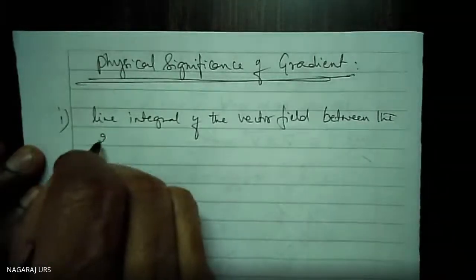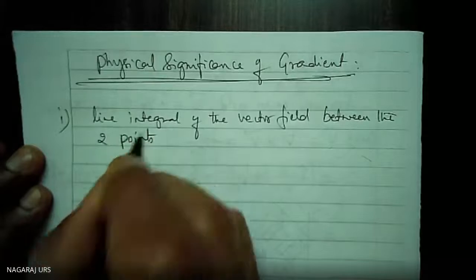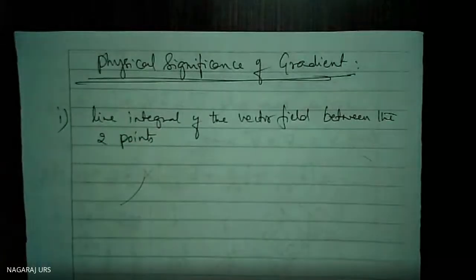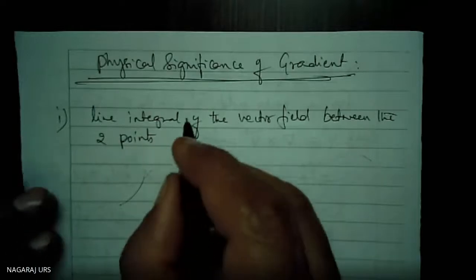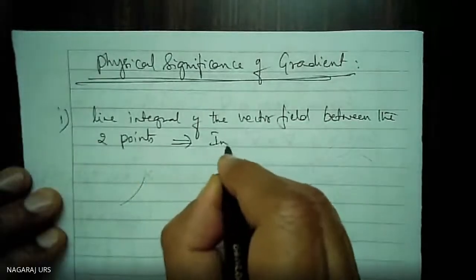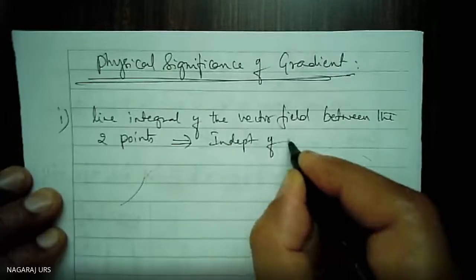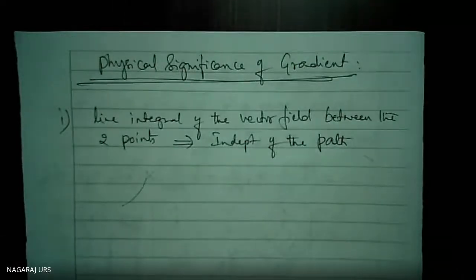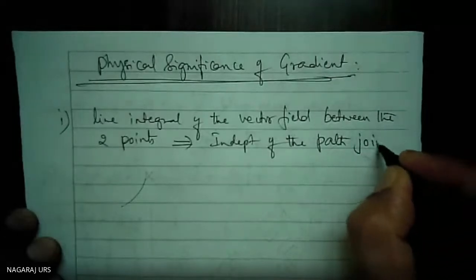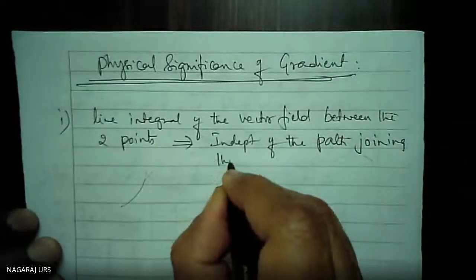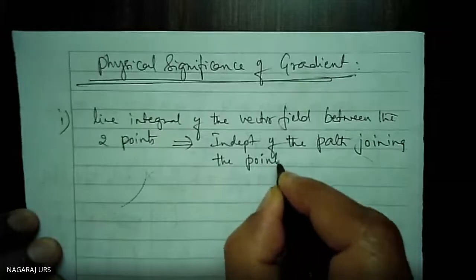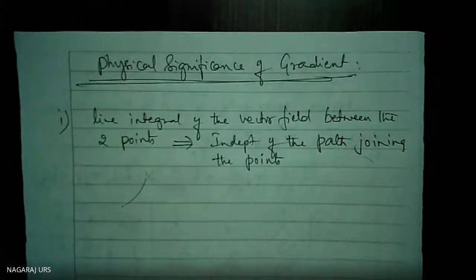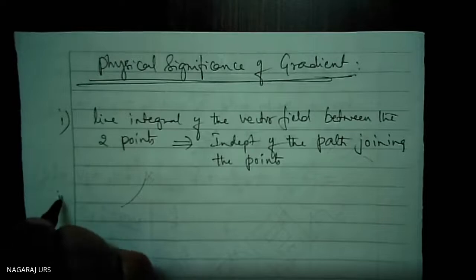If it is independent of the path joining the points, point number 1, point number 2.